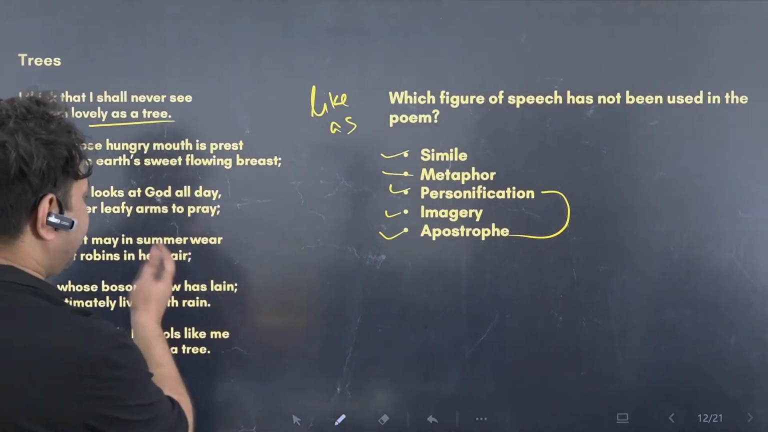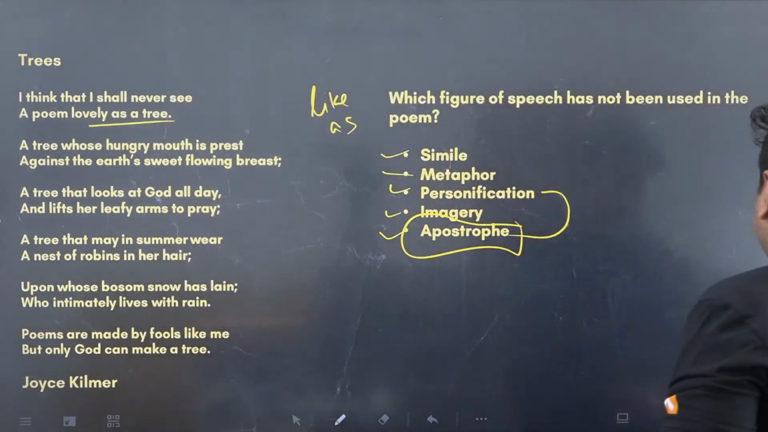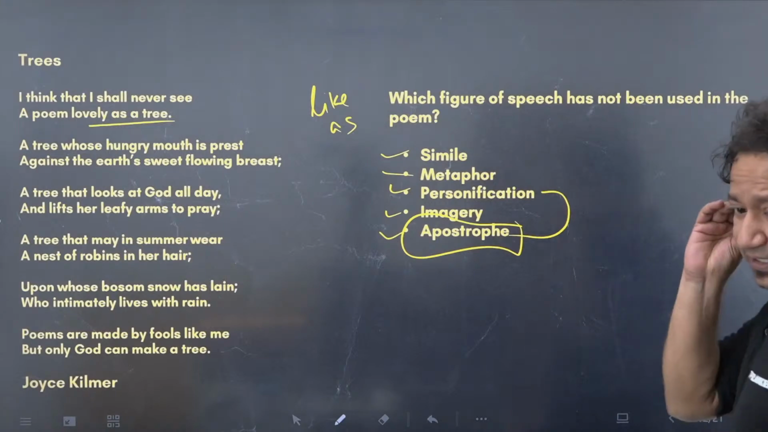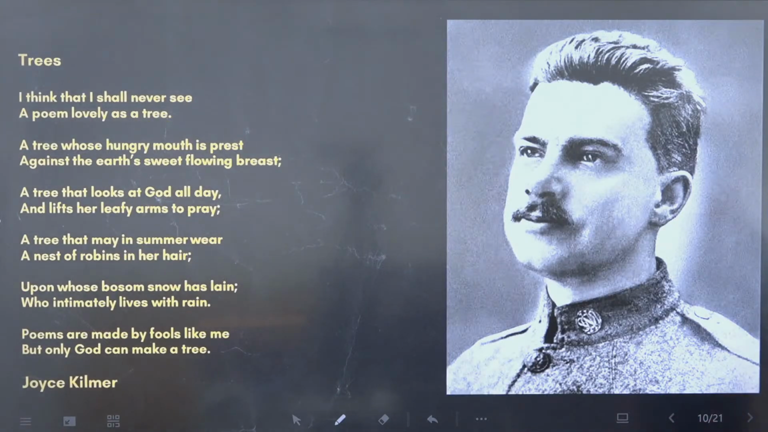So apostrophe has not been used anywhere. That is why apostrophe is the correct answer, if you got that right. Now, only two questions are there. As I said, Zach doesn't ask many questions. Let me explain this poem to you.